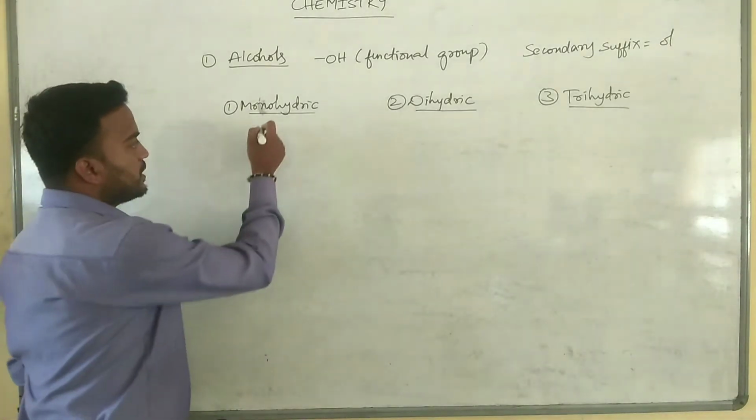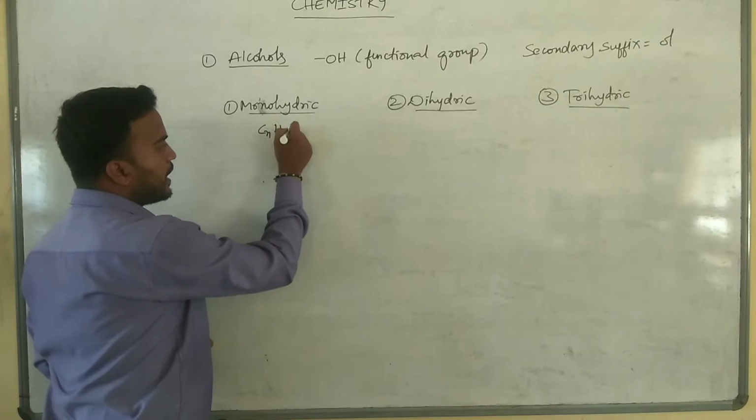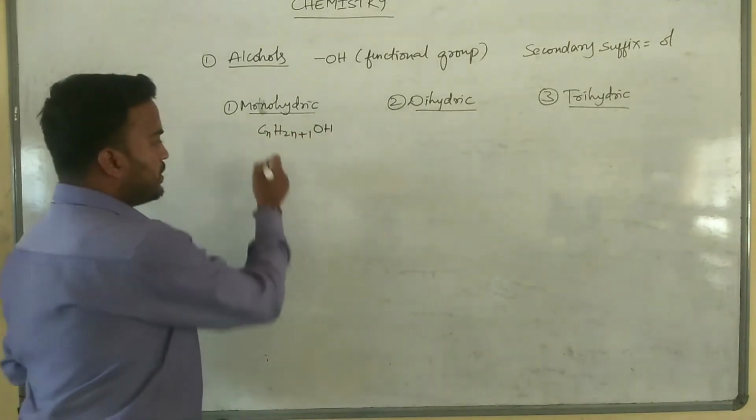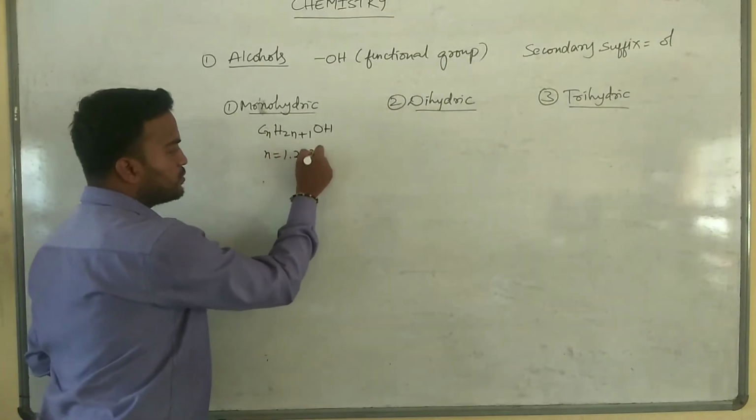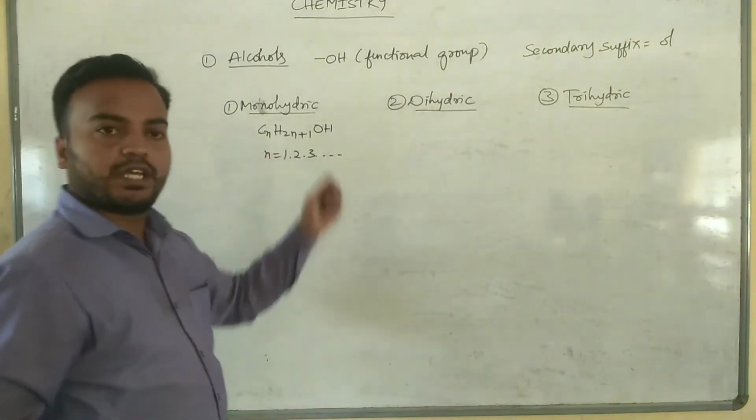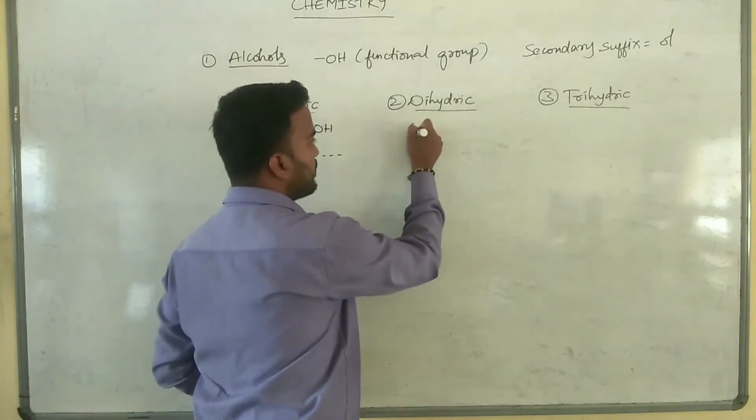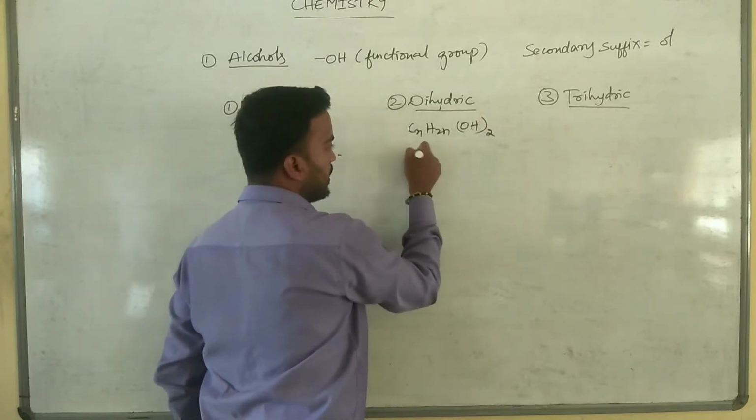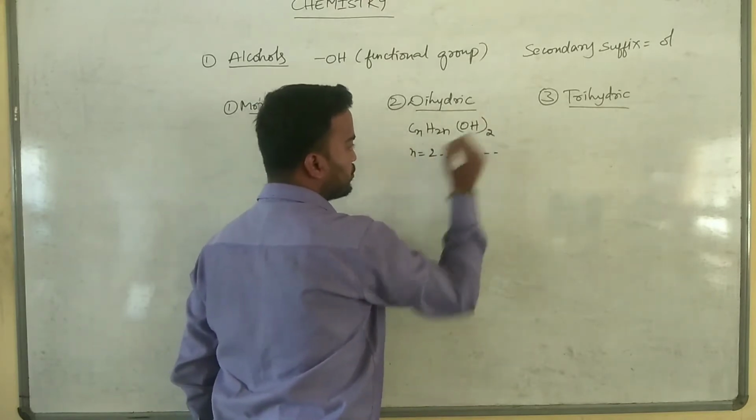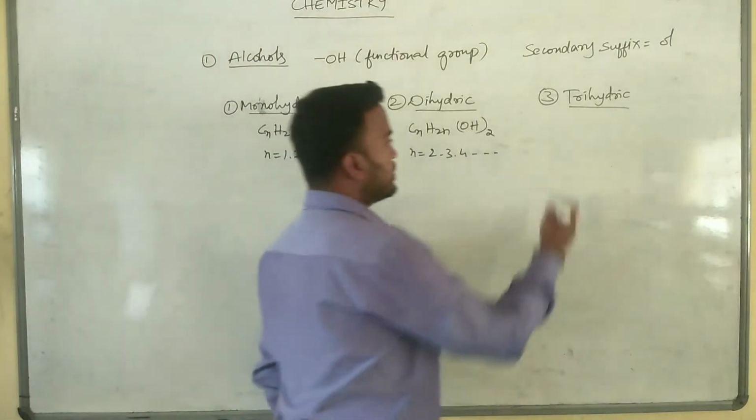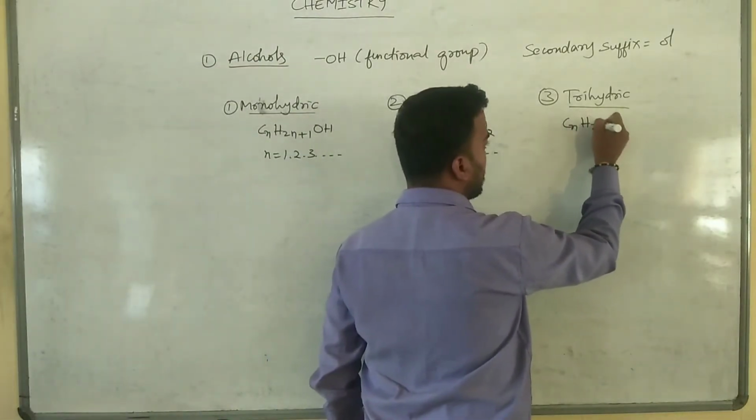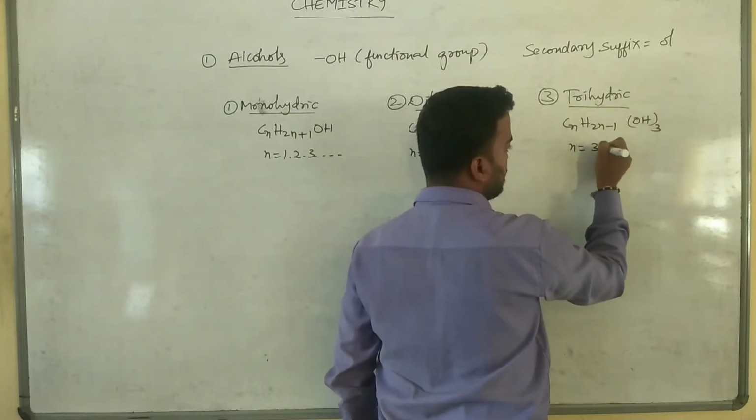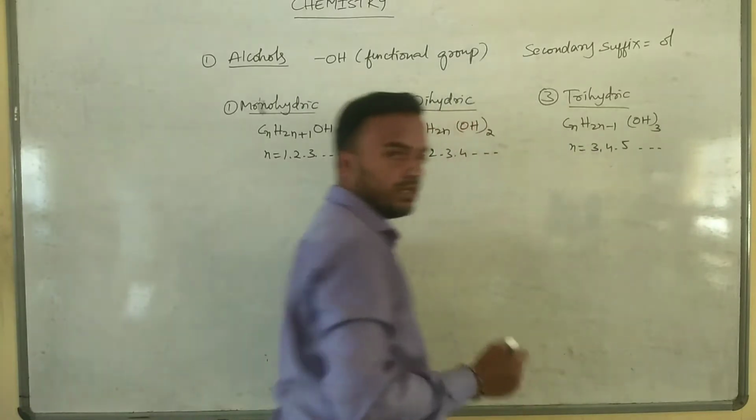Monohydric alcohols have the general formula CnH2n+1OH, where n is equal to 1, 2, 3 and so on. Dihydric alcohols have the general formula CnH2n(OH)2, where n is equal to 2, 3, 4 and so on. And trihydric alcohols have the general formula CnH2n-1(OH)3, where n is equal to 3, 4, 5 and so on.